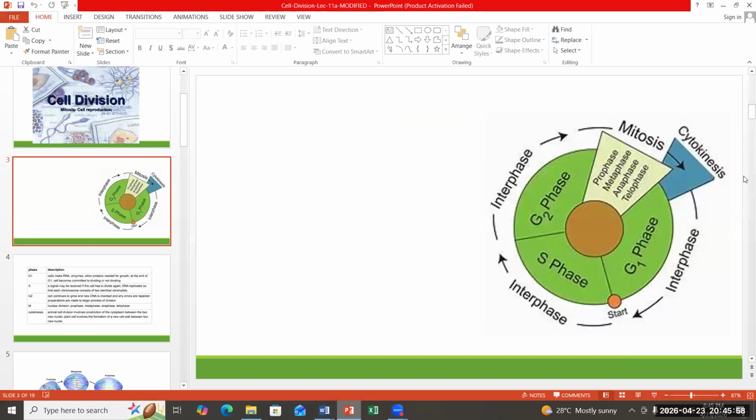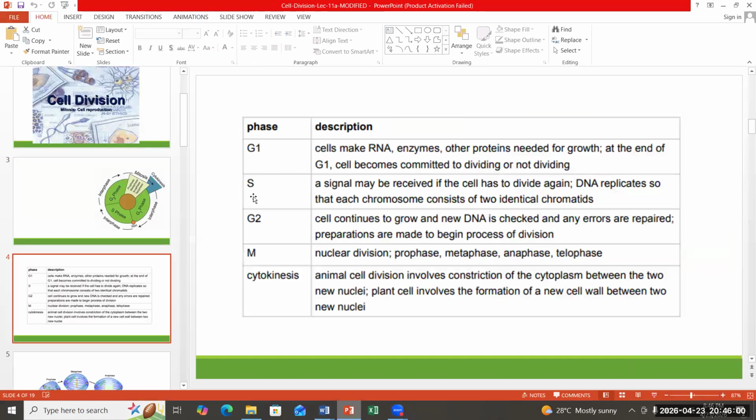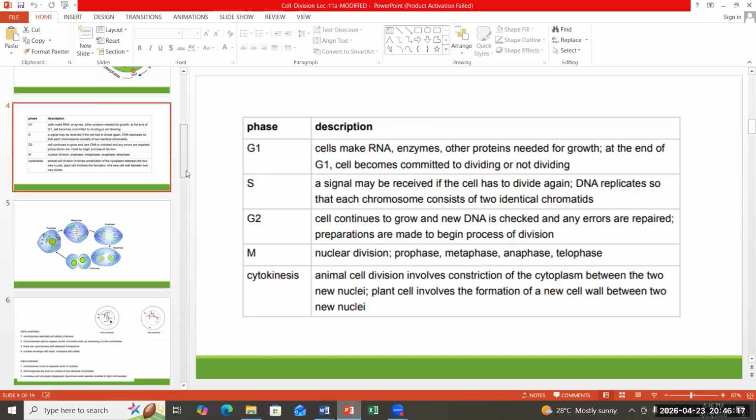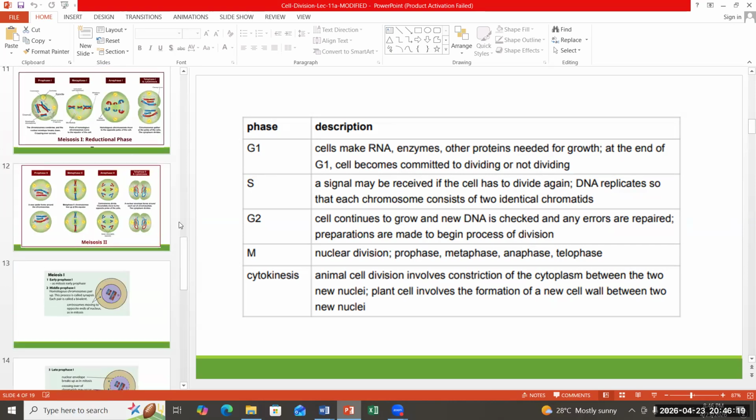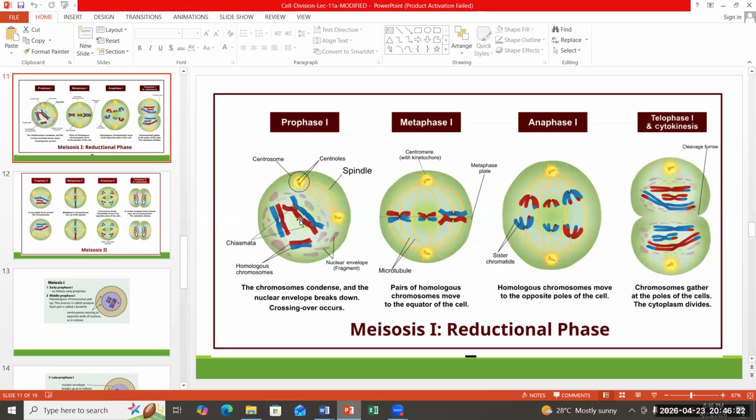Keywords matter a lot in biology. In S phase, what exactly is happening? In S phase, the signals are received for the cell to divide again. DNA replicates. It means that, for example, if it was a human cell, there will be 46 chromosomes. Their pairs will not be formed. This is meiosis. I can see 1, 2, 3, 4, 5, 6 chromosomes, and they have their sister chromatids.